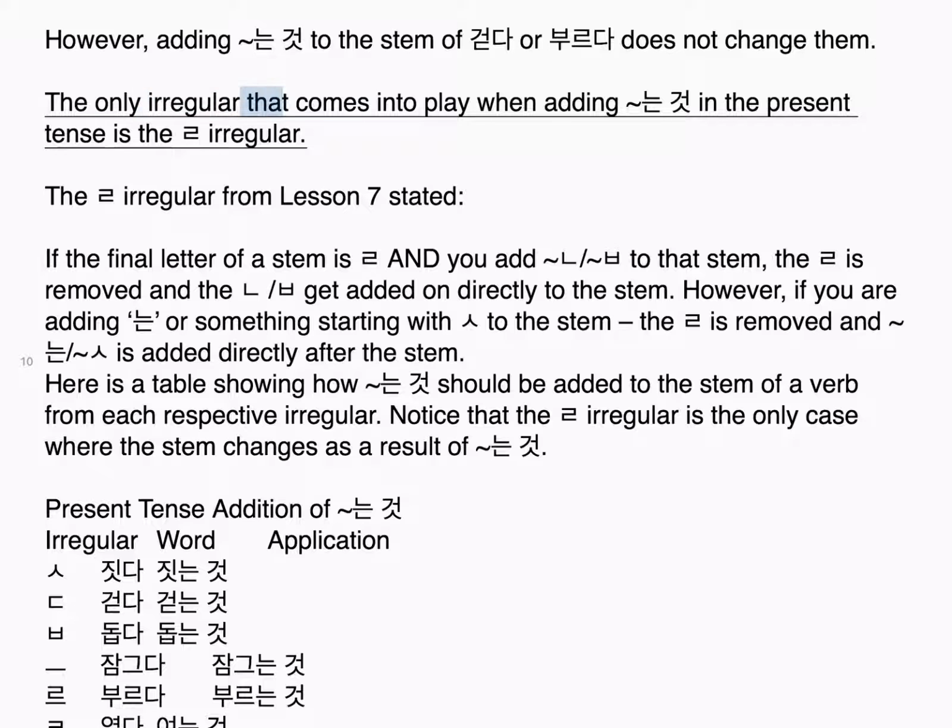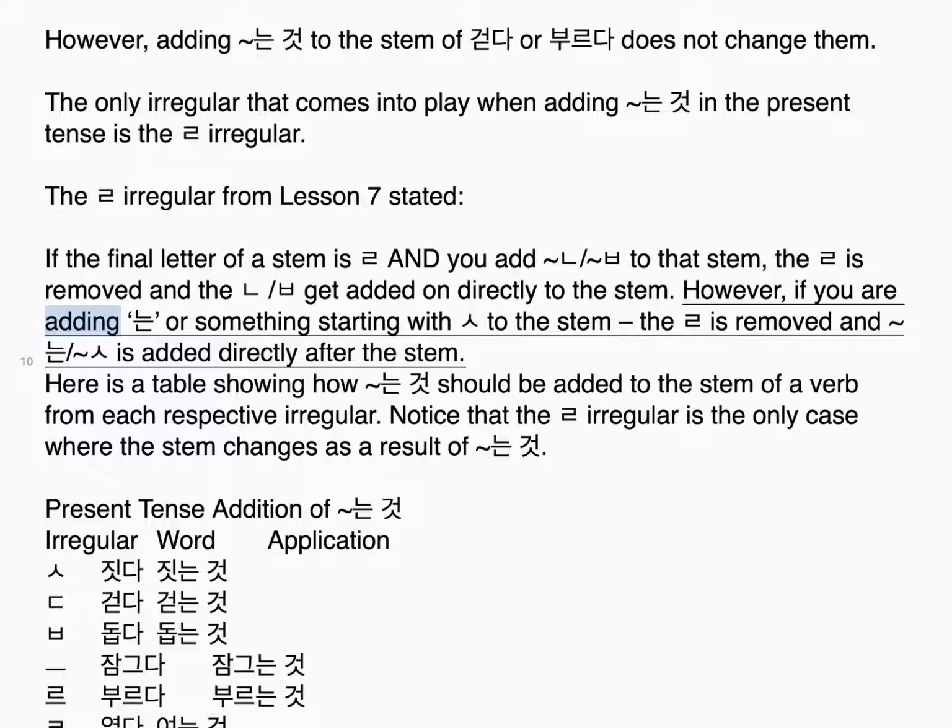The only irregular that comes into play when adding 는 것 in the present tense is the 리을 irregular. The 리을 irregular from lesson 7 stated that if the final letter of a stem is 리을 and you add ㄴ to that stem, the 리을 is removed and the ㄴ gets added directly to the stem. However, if you are adding 는 or something starting with 시옷 to the stem, the 리을 is removed and 는 is added directly after the stem.